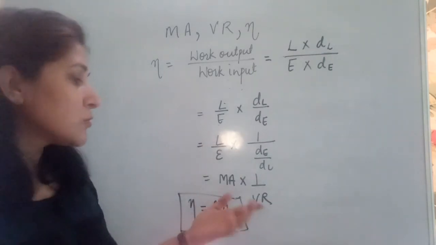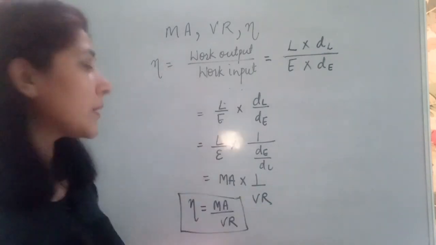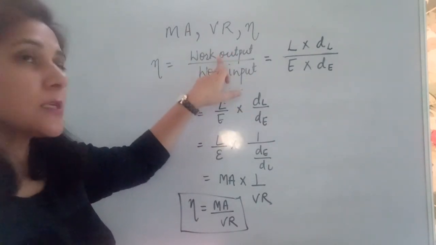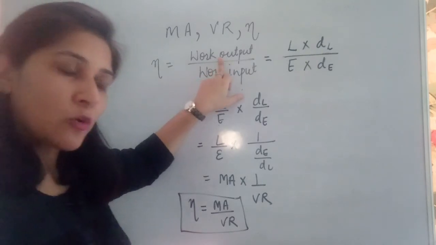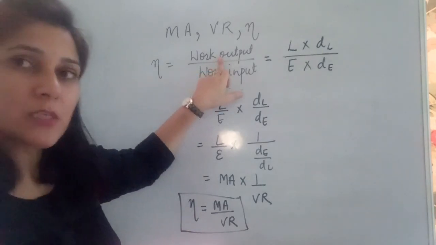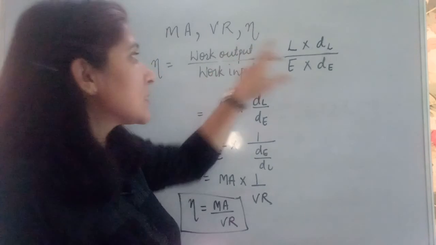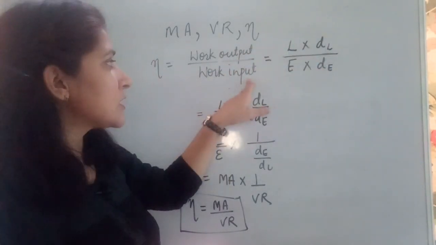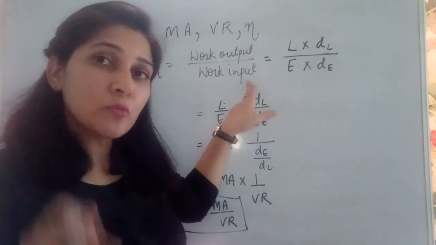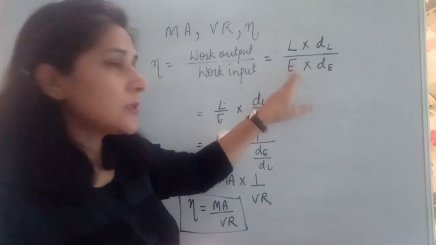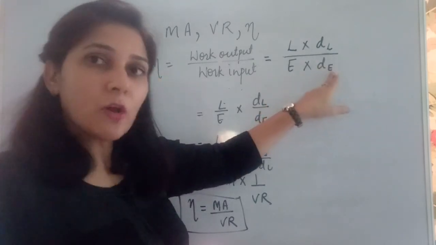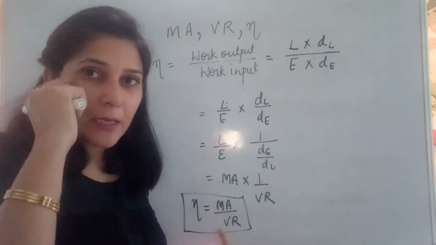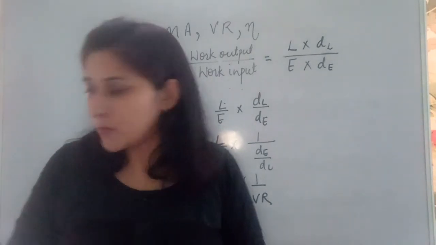This expression is used in numericals also, and directly also this can be asked in your paper. So this is work output upon work input. Output is work done on load. When we are talking about work done, that is force into displacement. Work is done on load, so load is the force here, and displacement of load. Again, this is force into displacement. This is effort onto machine. When we are talking about effort, the force is effort here, displacement of effort. So while solving this, we are going to get efficiency is equal to mechanical advantage upon velocity ratio.